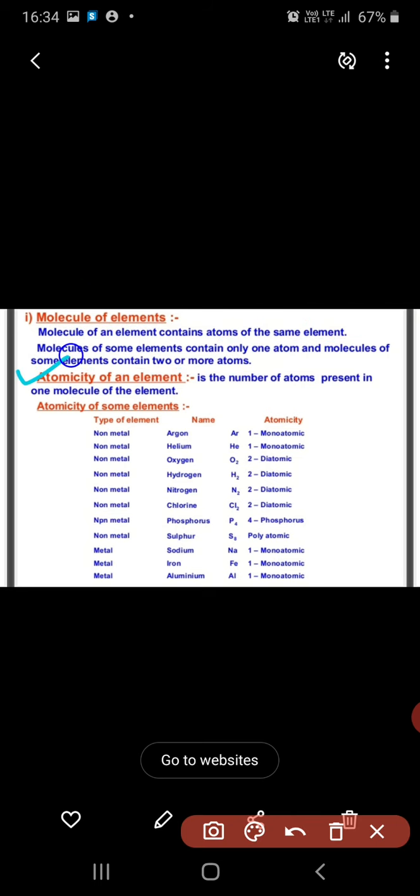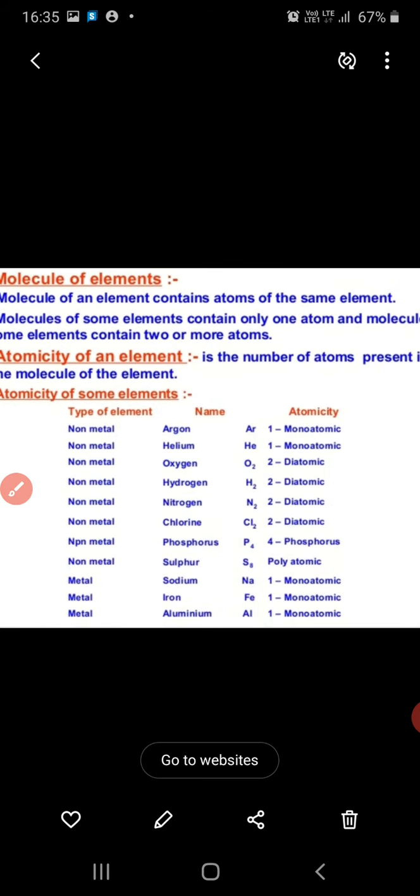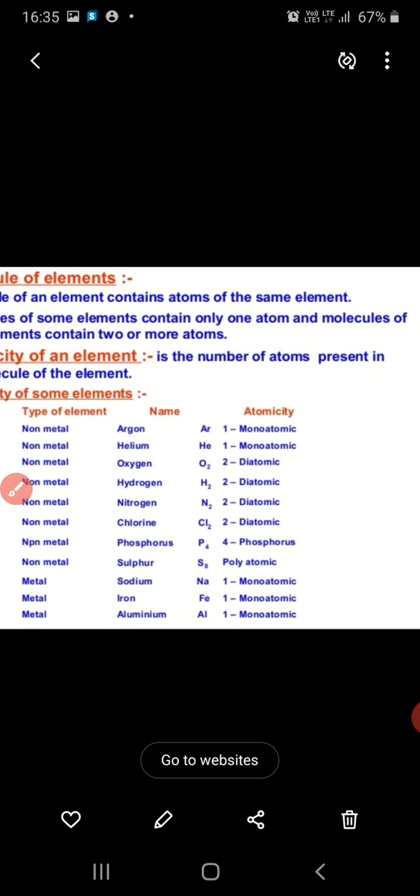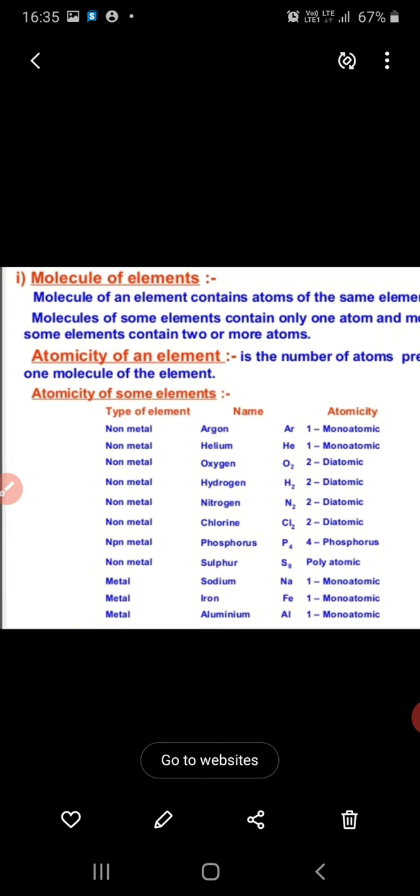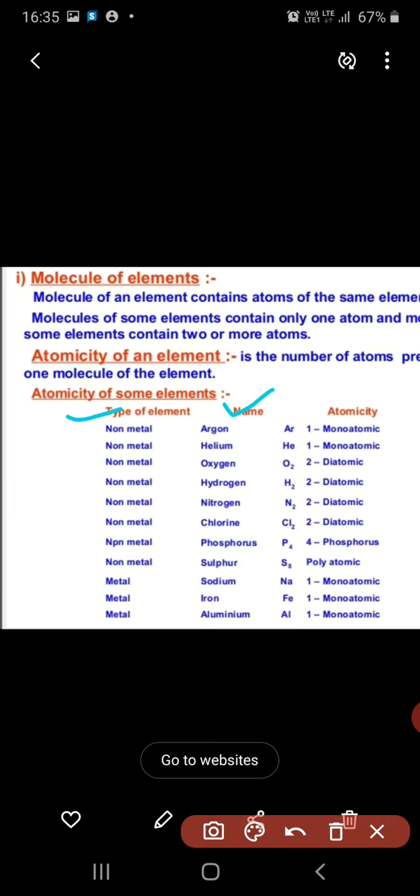So what is the atomicity of an element? It is the number of atoms present in one molecule of the element. What is atomicity? The number of atoms present in one molecule of an element is the atomicity of the element. See, this is a table of elements, names are given here and atomicity is given here.